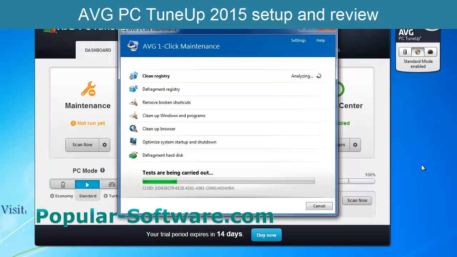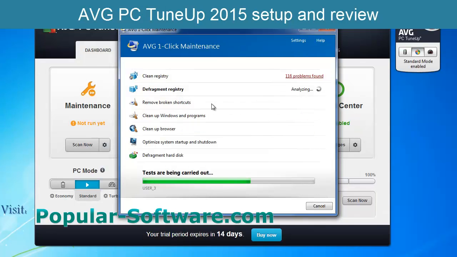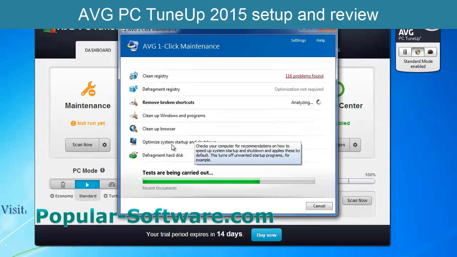And in these sections, AVG tries to find problems on your system. First, registry, broken shortcuts, clean up windows and programs, clean up browser, optimize.